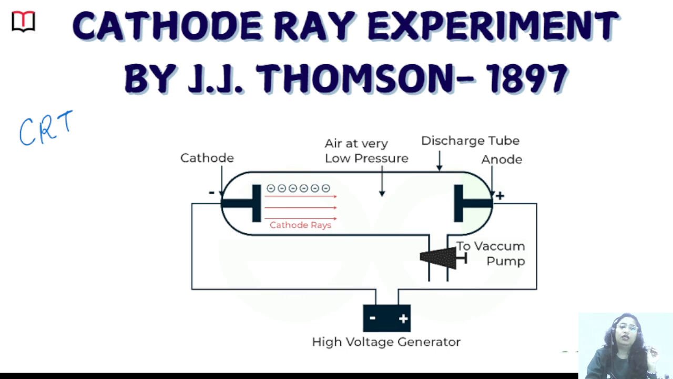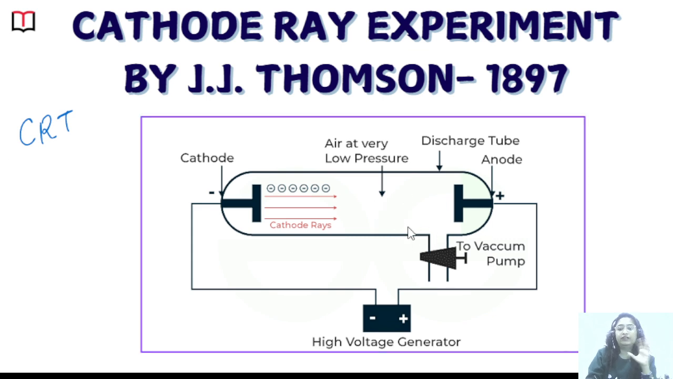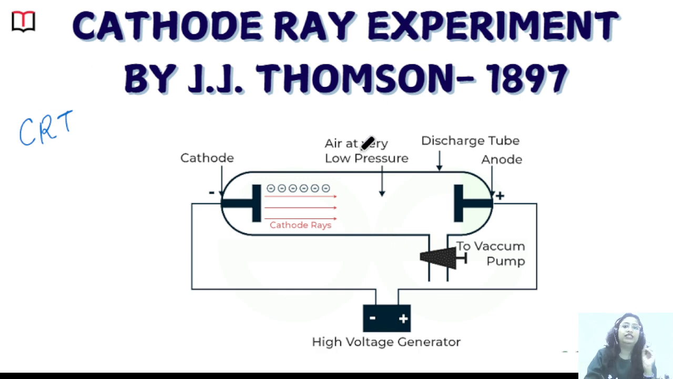Now, what is the cathode ray tube experiment actually? Here you can see this is a tube. This is called a discharge tube. Basically, the air that was present in this tube was pumped out with the help of a vacuum pump. Now he inserted some ionized gas in this discharge tube, which has very low pressure. Suppose ionized gas of hydrogen has been inserted over here.